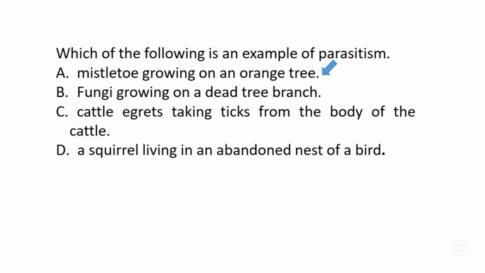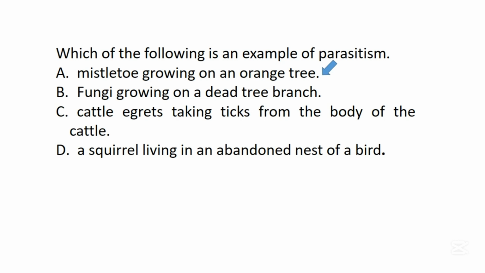Parasitism is a type of association between two organisms in which the organism known as the parasite benefits from the second organism, called the host, and causes harm to it. Studies have shown that mistletoe is a plant parasite and it can grow on an orange tree.